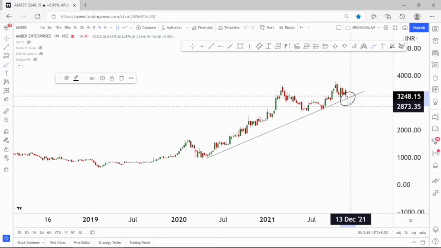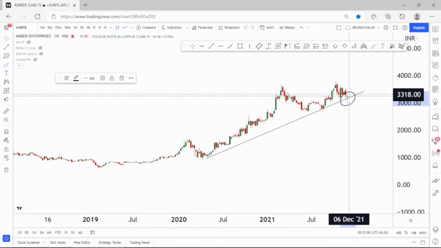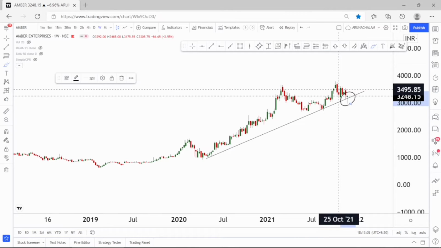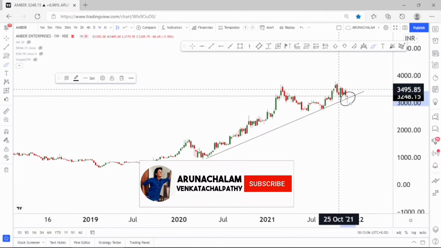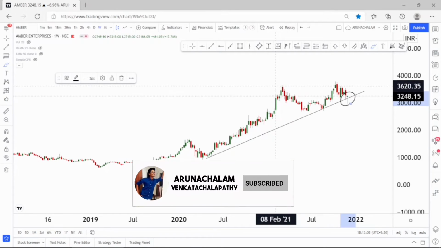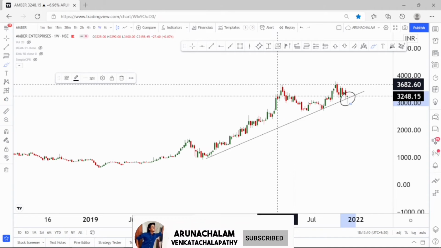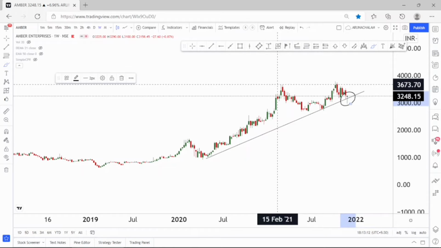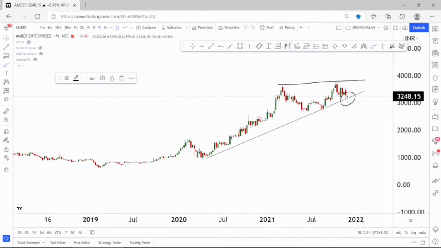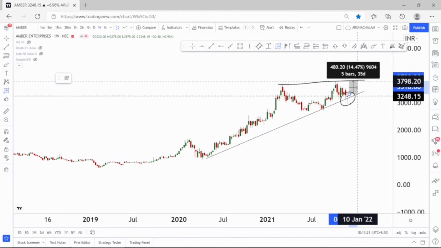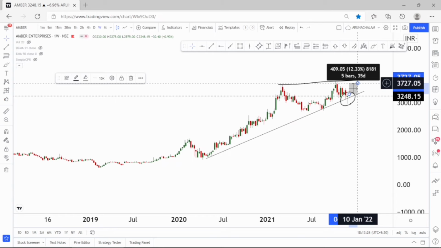Take entry above the price range of 3300. So 3300 can be taken as a good entry for the stock. Entry can be taken around the price range of 3300, and the price range of 3600 to 3700 can be taken as a target for the stock. So 3700 can be taken as a target. The 3700 price range is almost a 10% upside from the entry price. After that, the stock should break the price range of 3800 for a further rally.